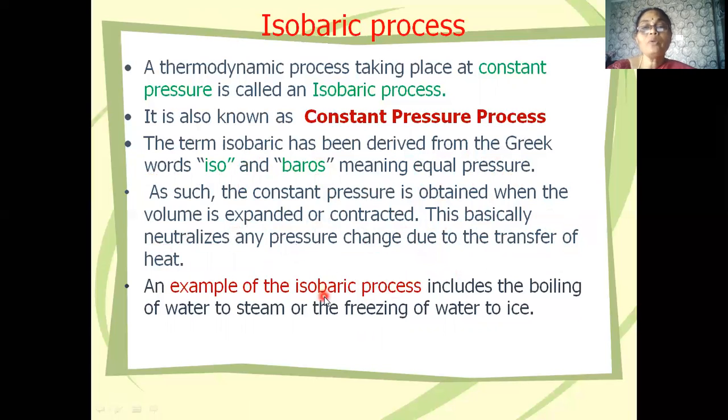The best example of an isobaric process is the boiling of water to steam or the freezing of water to ice. When we allow water to boil, it gets converted into steam. When we allow water to freeze, it converts into ice. These two processes are the best examples of an isobaric process as the pressure remains constant.